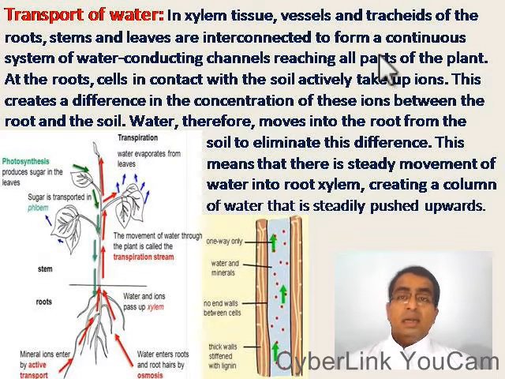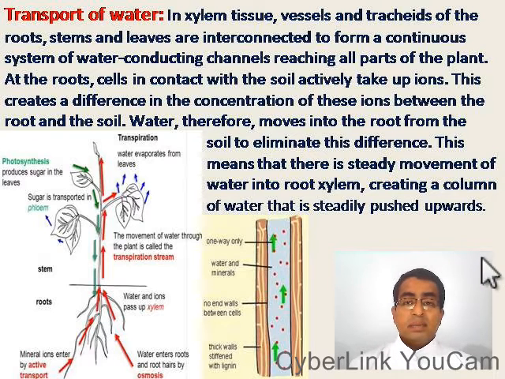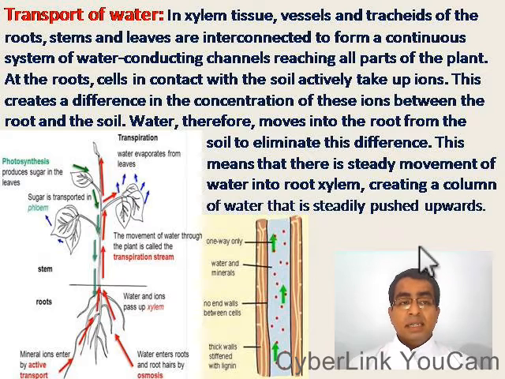Let us see how this transport of water occurs in plants. In xylem tissue, vessels and tracheids of the roots, stems and leaves are interconnected to form a continuous system of water conducting channels reaching all parts of the plant. At the roots, cells in contact with the soil actively take up ions. This creates a difference in the concentration of these ions between the root and the soil.